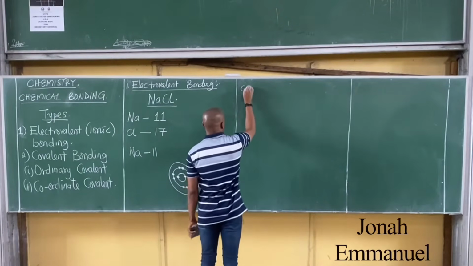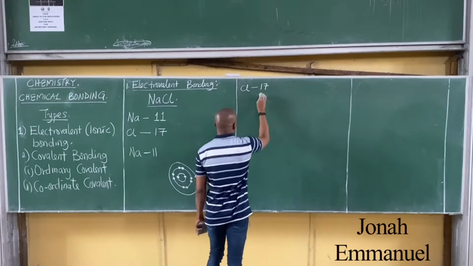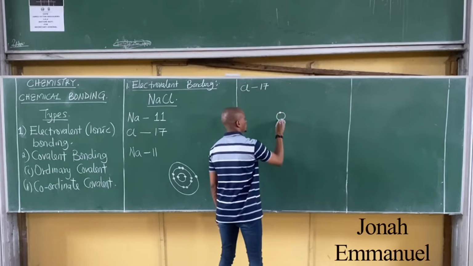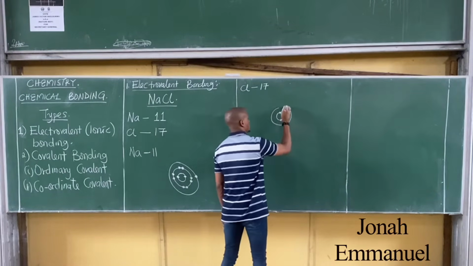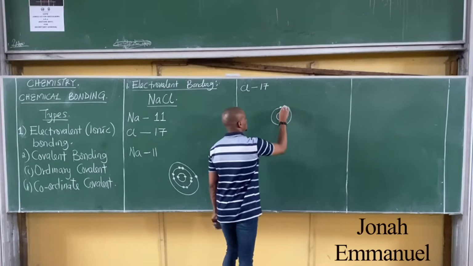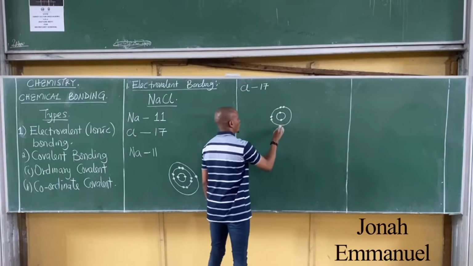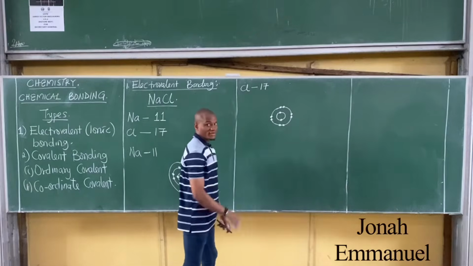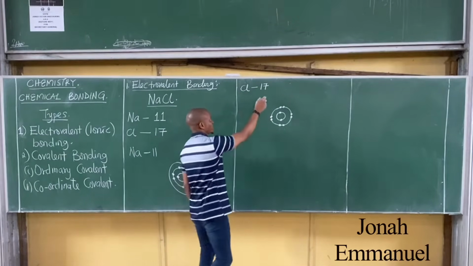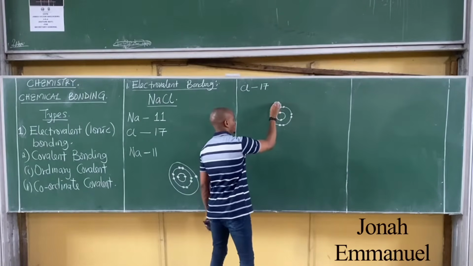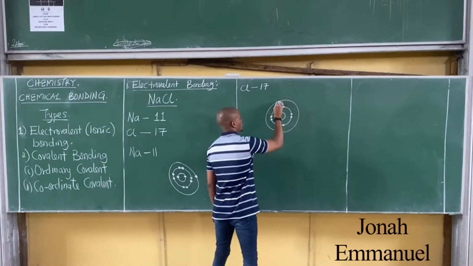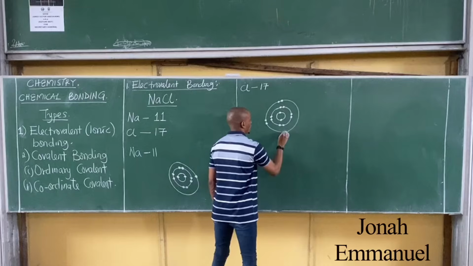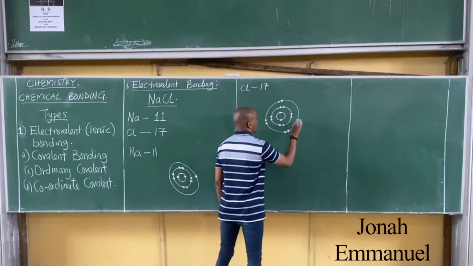For chlorine, atomic number 17, draw the KLMN shells. K shell has 2, L shell has 8 maximum. I now have 10 here, so 17 minus 10, I still have 7 more to go. So I'll pick the third shell and place 7 more electrons.